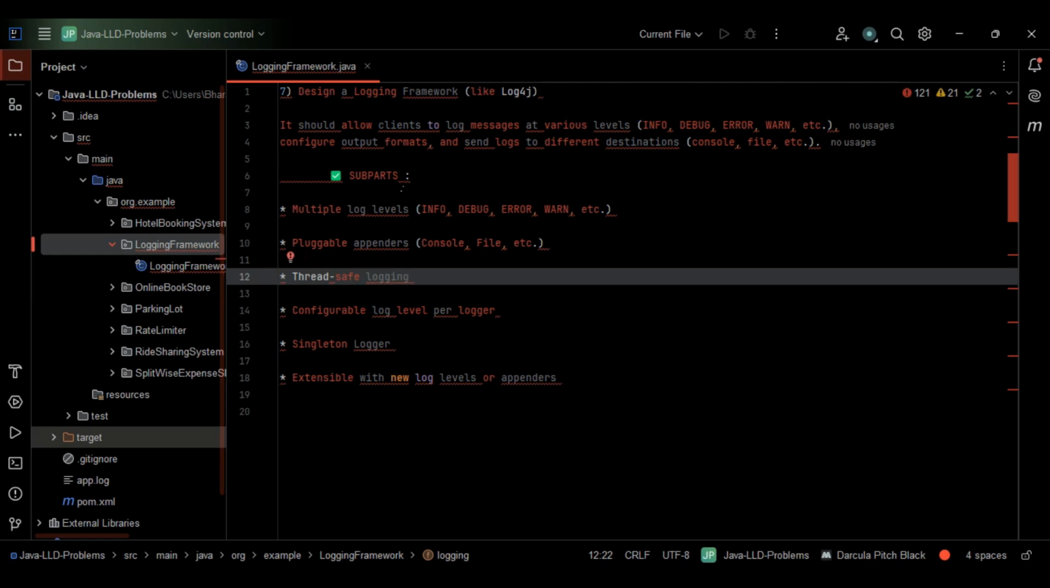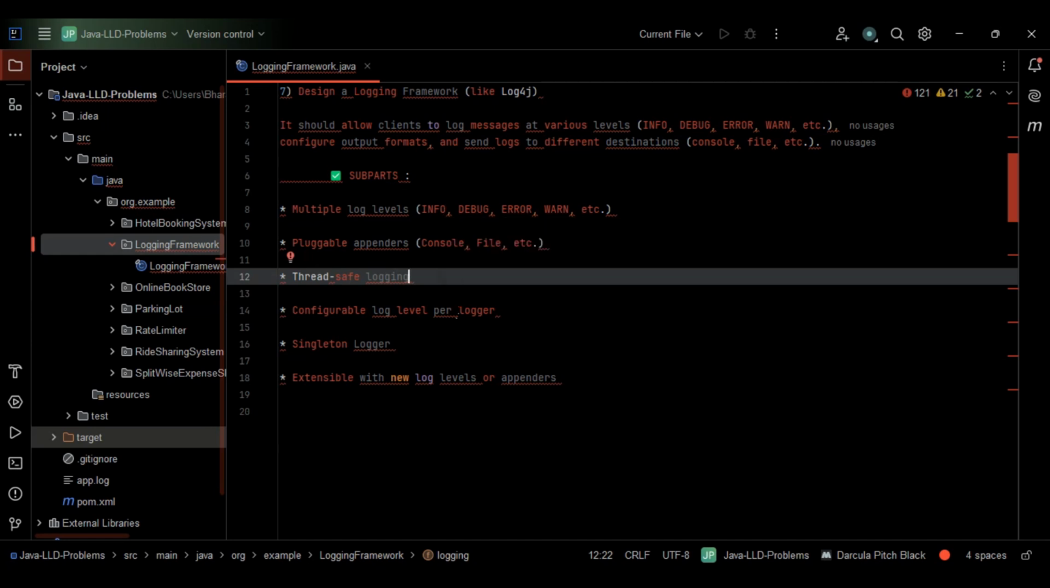So we should design a logging framework. Basically it should allow clients to log messages at various levels such as info, debug, error, warn, etc., and we have to configure the output formats and send the logs to different destinations as well. So it may be console, file, etc., anything that is relevant.